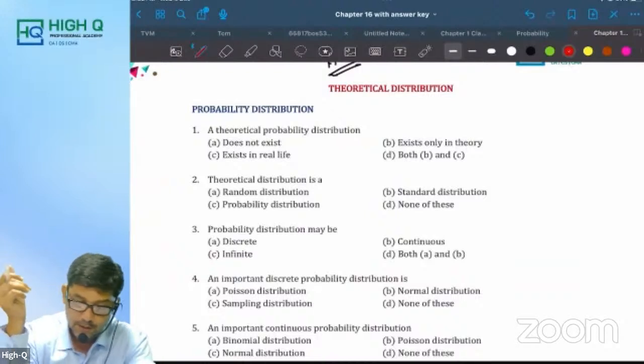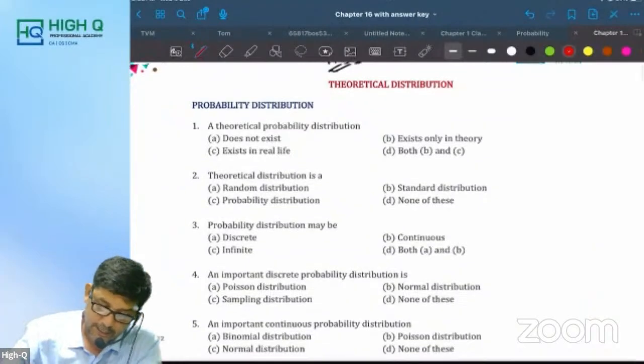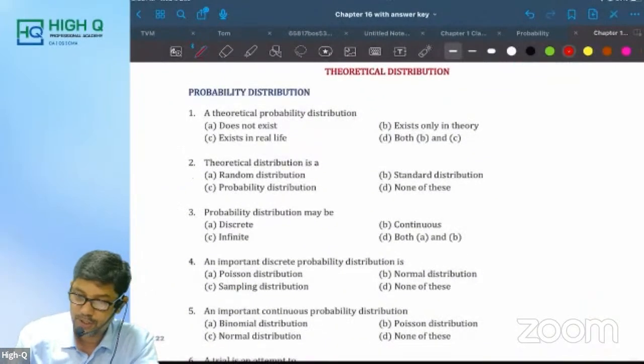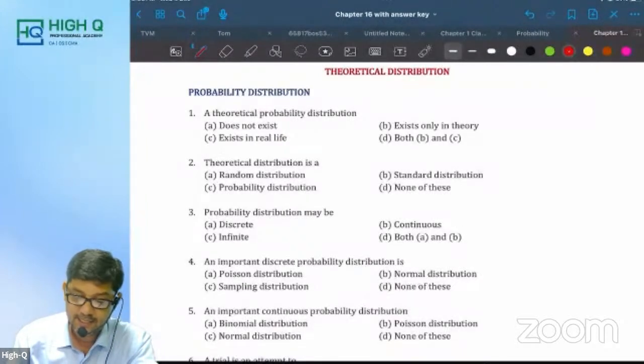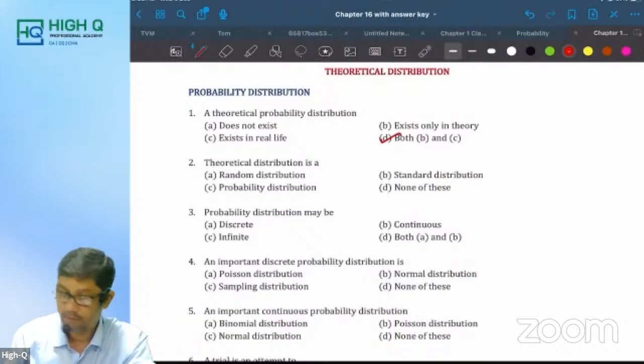Now, listen here. Question number 1. A theoretical probability distribution: does not exist, exists only in theory, exists in real life, both B and C. I may go for B and C. Is that right?